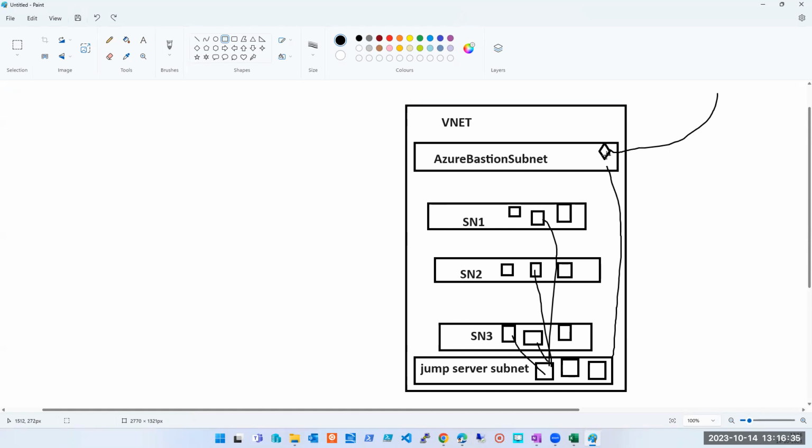But this is how you will see it in an actual environment: there will be a Bastion, there will be a subnet for the jump server, and from Bastion you will be able to connect to only these servers. From here you are free to take RDP to whichever machine you want, as far as you have operating system connectivity. Is this clear to all?